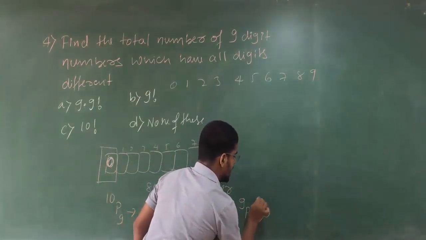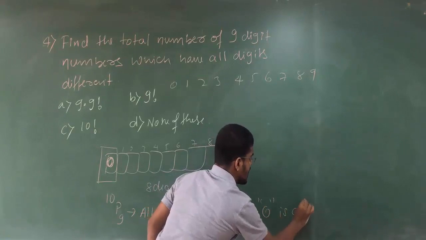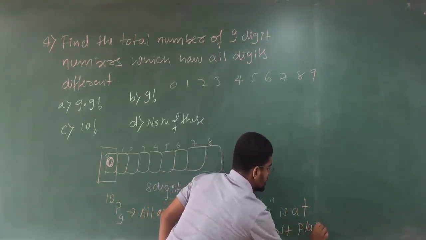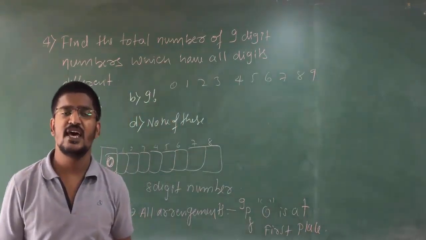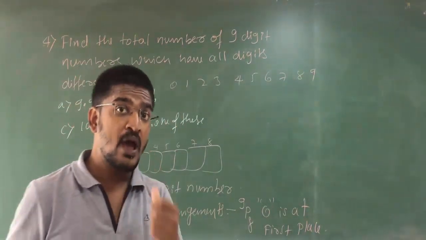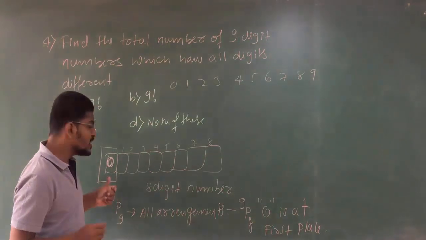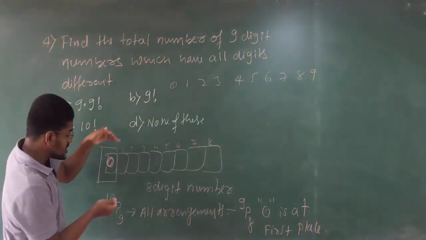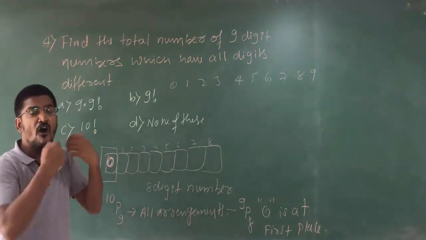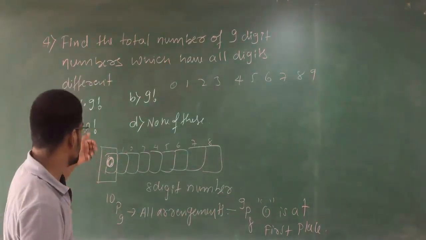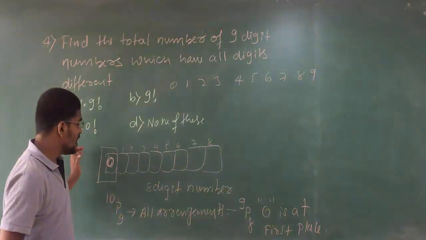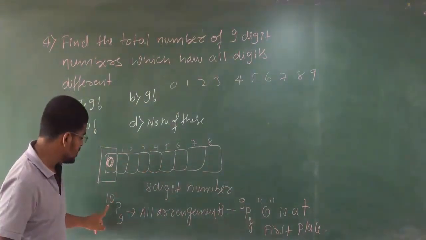0 is at first place. I think now you got your problem. That is what I am doing to calculate this particular problem. First I am calculating all the arrangements. That means 0 may be at the first place, 0 may not be at the first place. Clear? So I will arrange all the terms, 10P9.